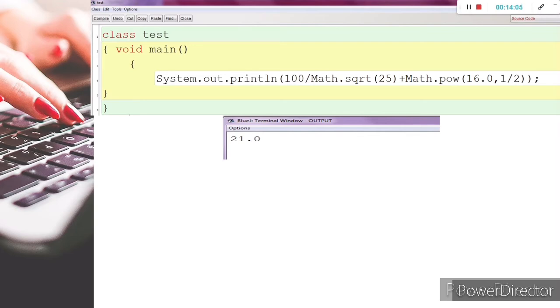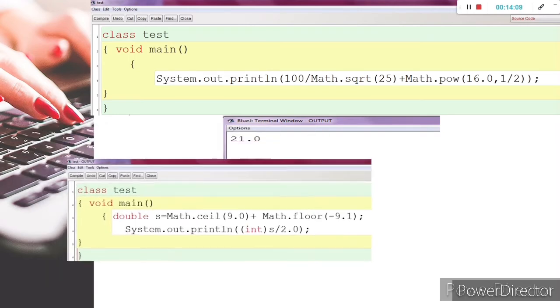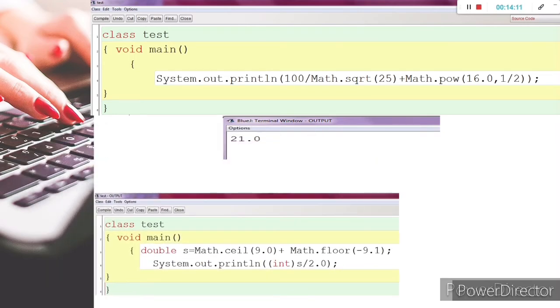Next, confusions are always created for Math.ceil and Math.floor as well. Math.ceil(9.0). Most of the time I personally observed that the maximum of students write 10.0 there, but if it is 9.0, it remains 9.0 only.